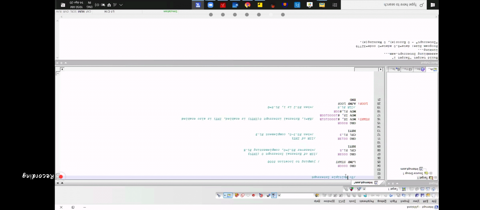So in the practical, you should observe the effect of multiple interrupt in port 1.5 and port pin 1.3.